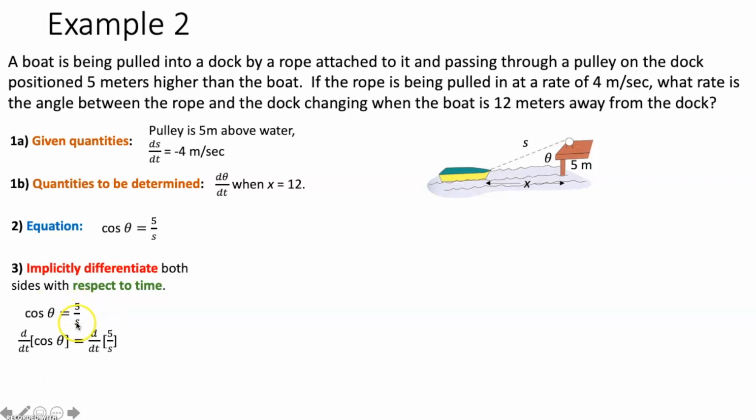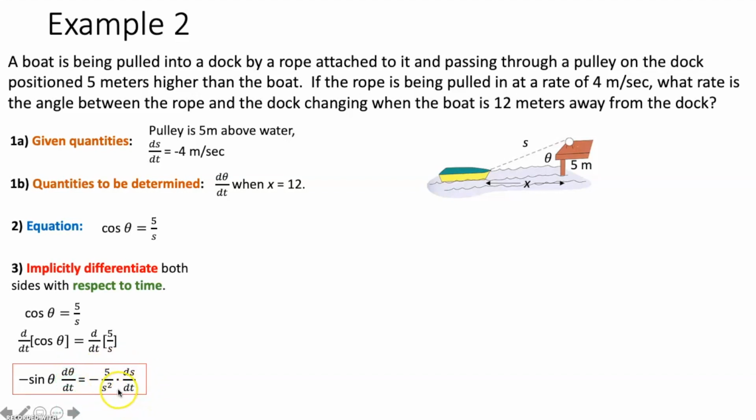Over on this side, remember, 5 over s is the exact same as 5 times s to the negative first power. So when I take the derivative of this, the 5 stays out front. The s to the negative first, I take that negative 1, move it to the front, and it becomes negative 1 s to the negative second power. So then that becomes negative 5 s to the negative second, or negative 5 over s squared. And since I'm taking the derivative with respect to time, I have to multiply by ds dt. That's where this comes from. Now, I have an equation that relates rates. That's why this is a related rates problem.